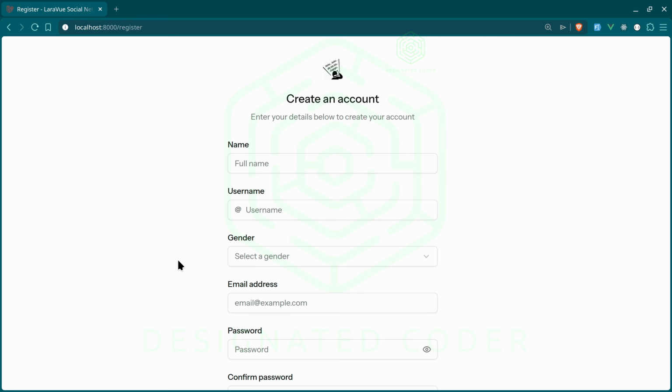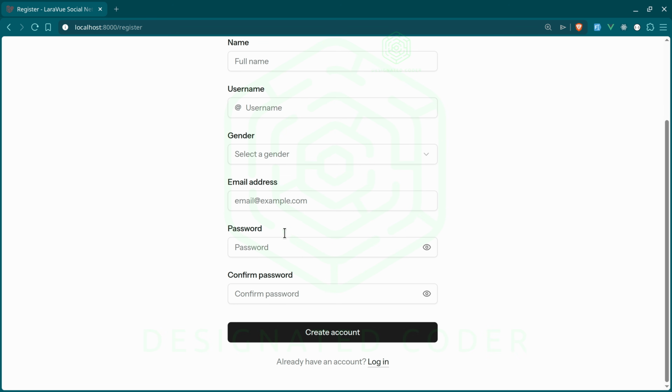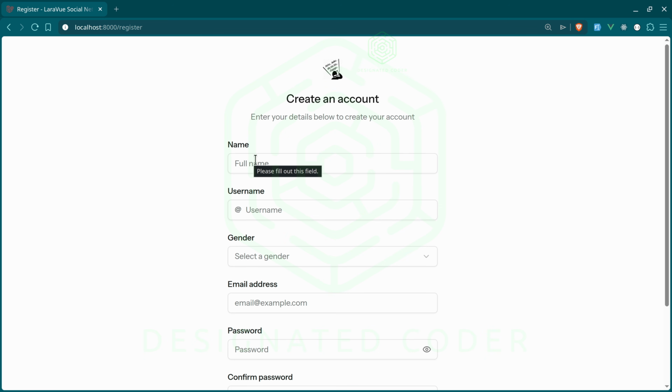We have a drop down here. We have the email, password, confirm password, and that's pretty much all I changed. I did add the username to this so that we can have that included, as well as the gender fields. And hopefully I have made this whole process a lot less discombobulated than before.